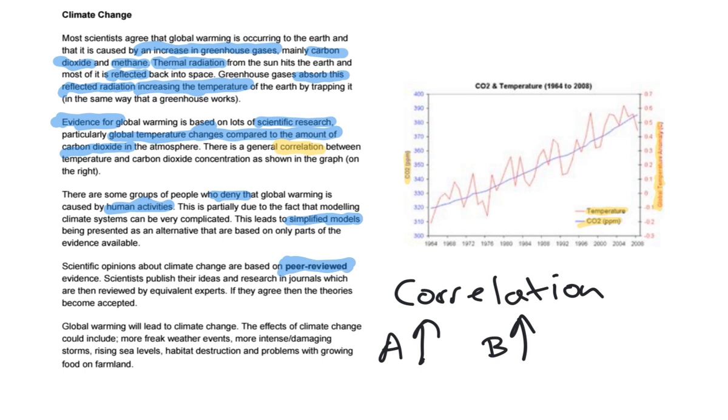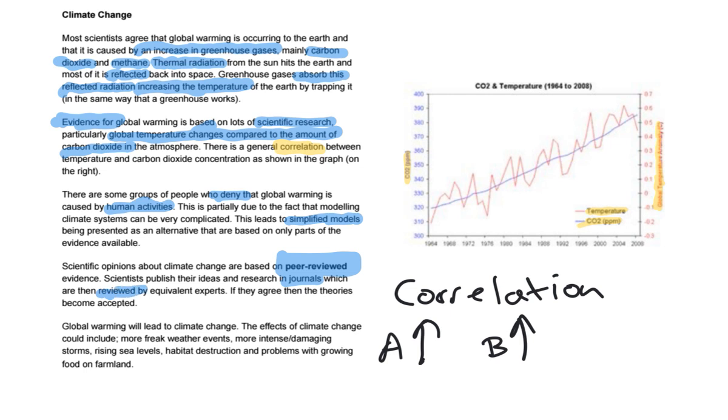Now, this is something we are going to think a little bit more about. This is an important term that we need to know a little bit about. Scientists, and what it is, and it's given in the next sentence, is scientists publish their ideas and research in journals. And journals are a bit like a science magazine, if you think of it like that. They're science magazines made for scientists. So you have your article about what you've been doing, your research, and you publish it in a journal, a bit like you would pick up a newspaper or pick up a magazine, which are then reviewed by equivalent experts.